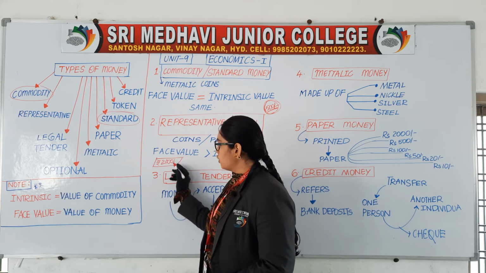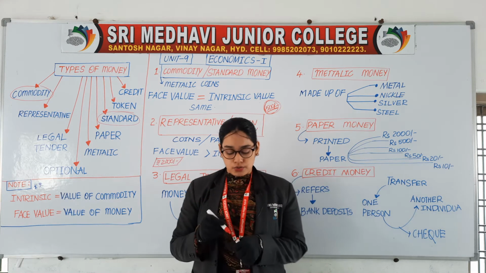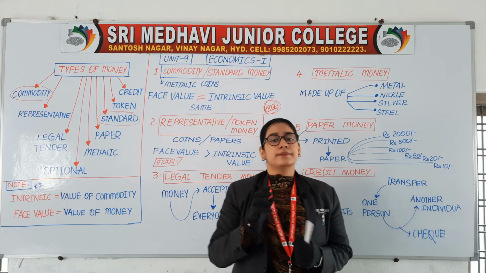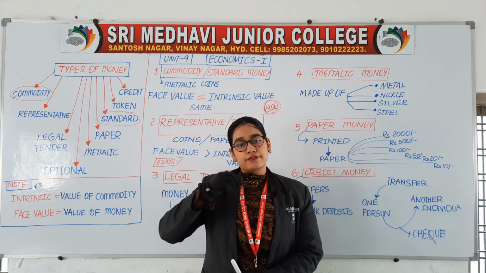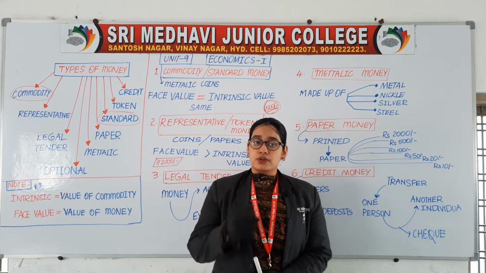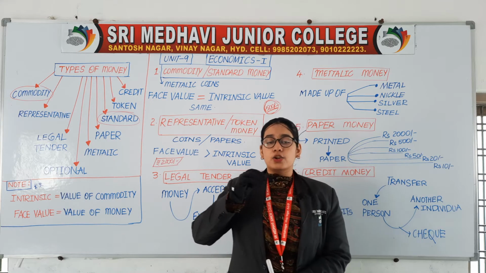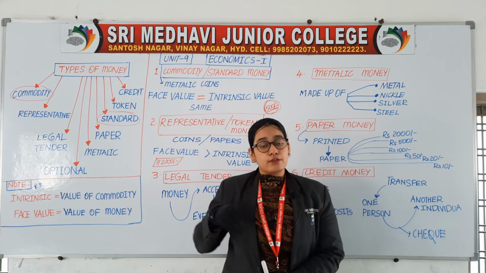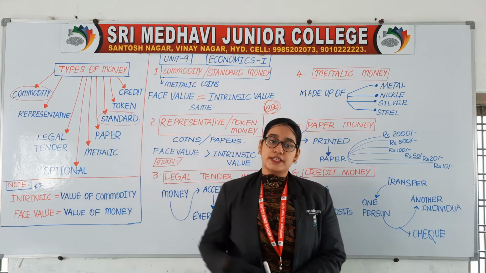I am having a 2000 rupees note. Suddenly, while riding a bike, I have lost my 2000 rupees note. So, did I just lose a piece of paper? No, I have lost a 2000 rupees note.